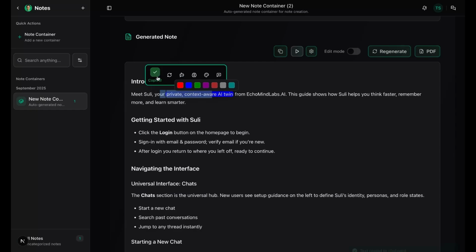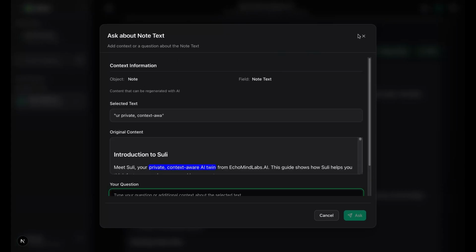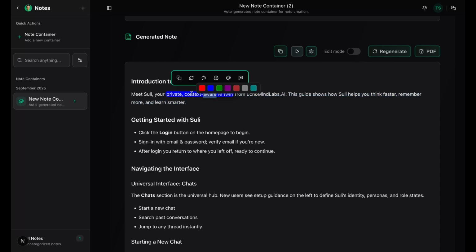By highlighting text, I can copy it, regenerate it with my own prompt, ask Suli about it, or switch into tutor mode. Tutor mode detects my knowledge gaps, asks follow-ups, and adapts its explanations so I really understand the material. I can highlight key points, remove highlights with a double click, and leave comments for collaboration.